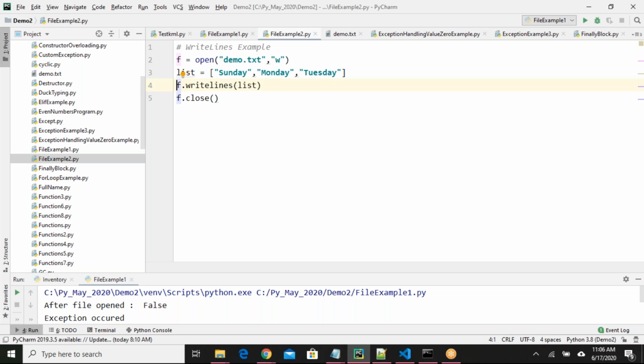What would be the output for my program? What happens if I run this program? Can you guess? Anyone?